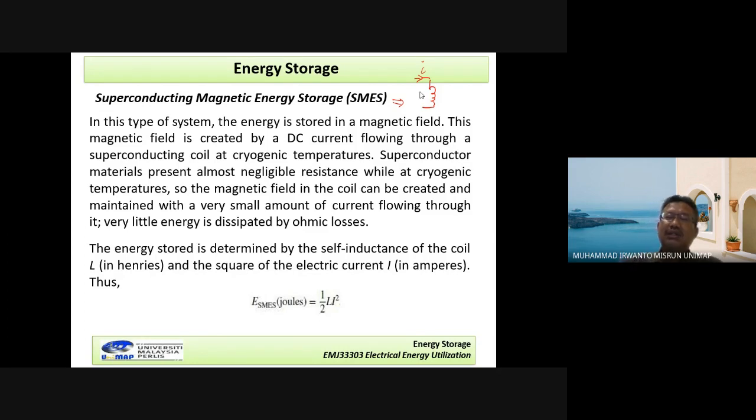Because the inductor has inductance L, and current flows through it, the energy from this device, the superconductive magnetic energy storage system, is given by 1/2 L I squared. L in here is the inductance of the inductor, and I is the current flowing through this inductor. This is the superconductive magnetic energy storage.